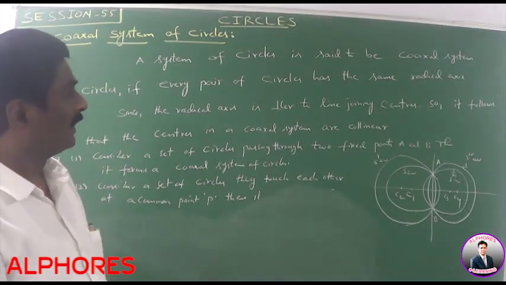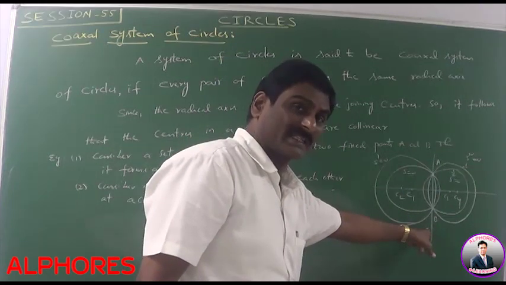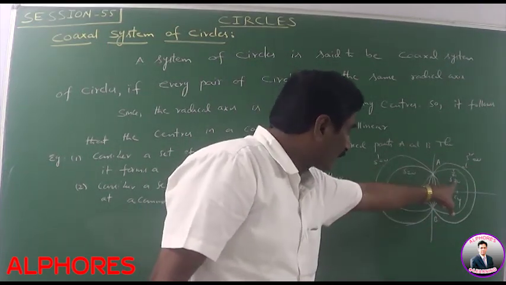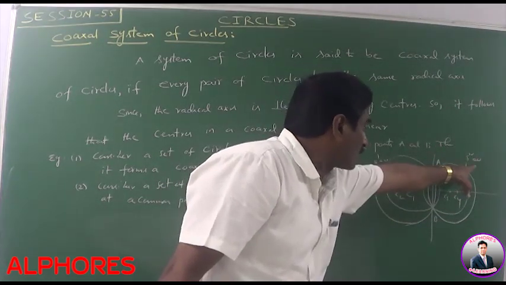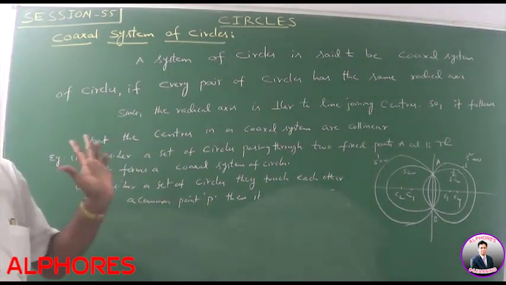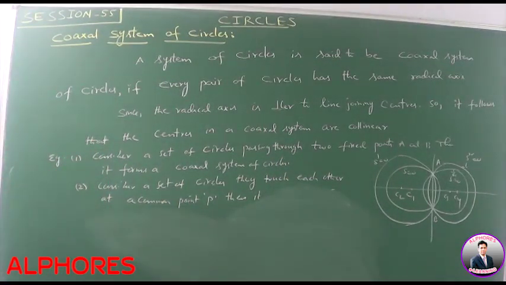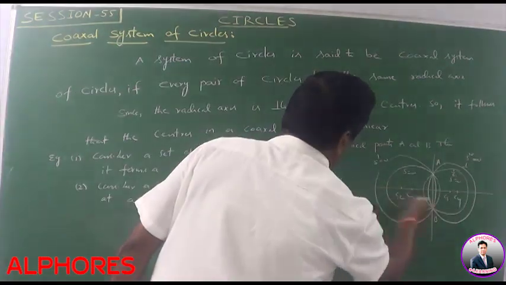Here the radical axis of the circles S equal to 0 and S dash equal to 0 is the common chord, that means AB. The radical axis of S equal to 0 and S triple dash is AB. S equal to 0 and S fourth dash equal to 0 is also AB. So every pair of circles has the same radical axis, so it is said to be a coaxial system. Please note the diagram. Clearly C1, C2, C3, C4 are collinear.